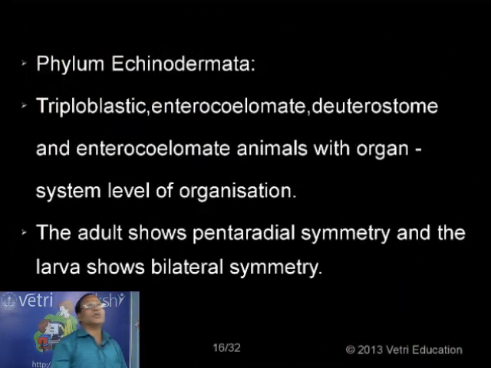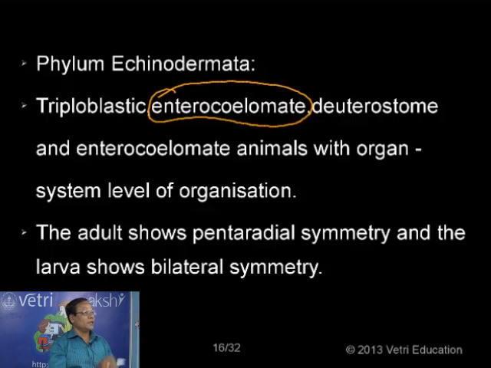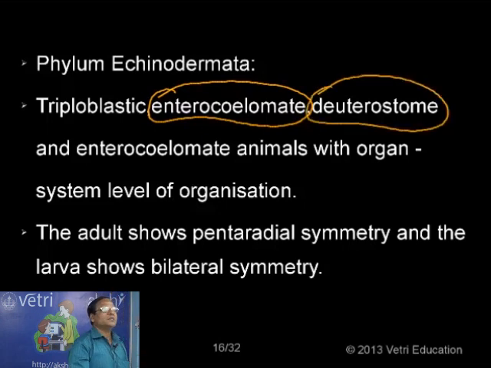Now the next one, phylum Echinodermata. The animals are named so because they have spines on the surface of the body, namely on the skin. So spiny-skinned animals, Echinodermata. Now these animals are similar to chordates in two aspects. One, based on the nature of the coelom. So chordates are similar to Echinodermata in having enterocoelom. And second, both are deuterostomes. So these two are the main similarities between the chordates and echinoderms.